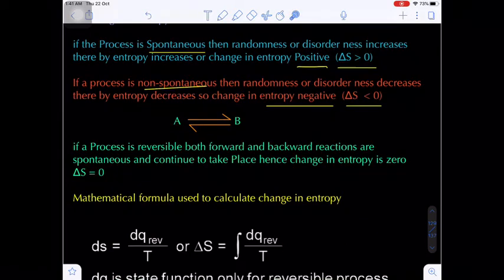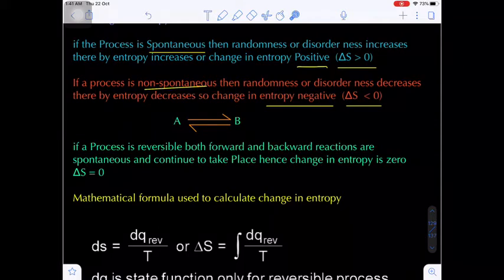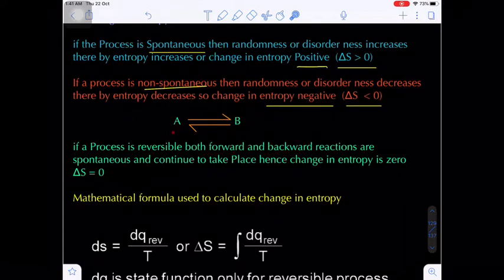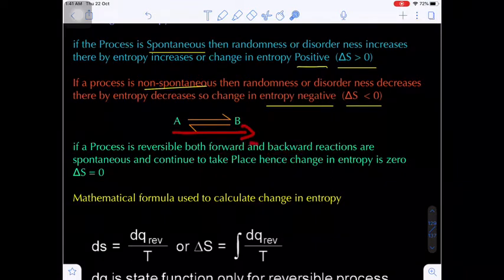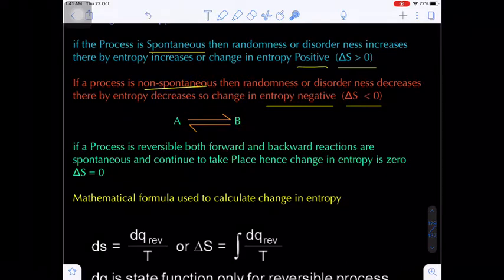Now what about the case of a reversible process? What is the meaning of a reversible process? It is a process which occurs in both forward as well as backward direction. Let's suppose A gives B and simultaneously B gives A. This is a reversible reaction.